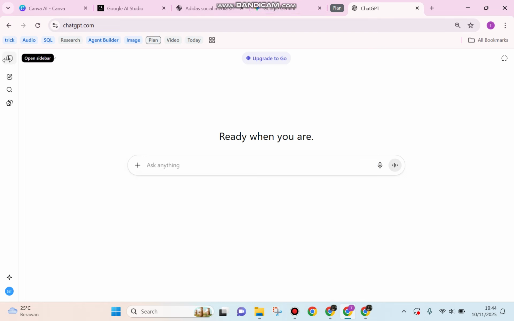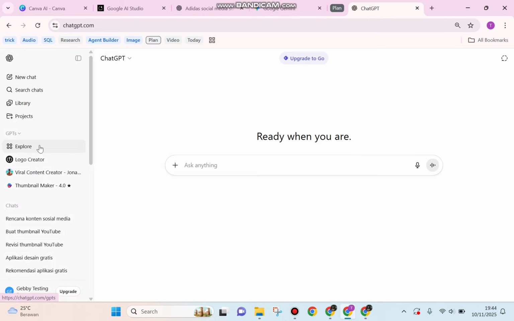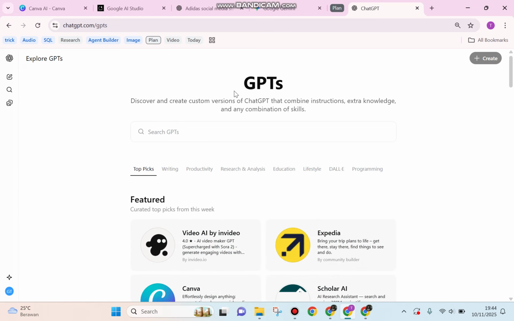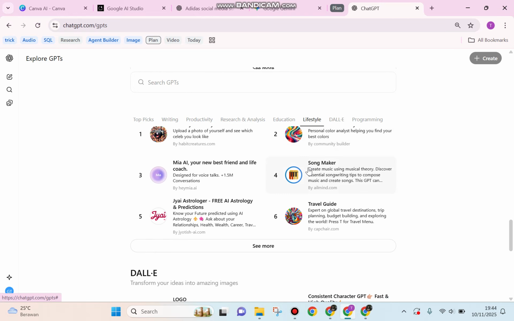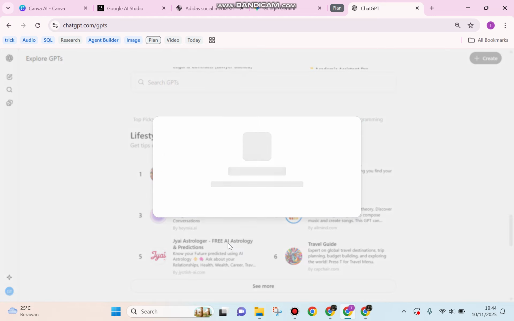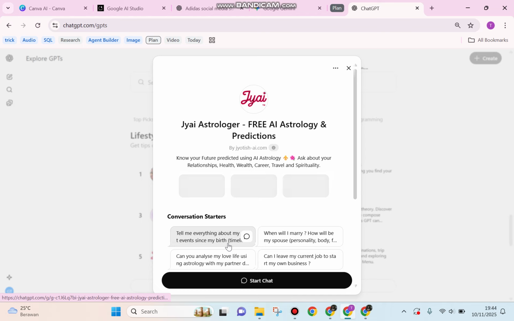After that, I will open the sidebar, and here I will go to Explore GPTs. So we will start to use another GPT over here, and the section that contains astrology is Lifestyle. You can go to Lifestyle, and after that you will find GI Astrologer, free AI astrology and prediction. This will be the astrological GPT that will help us, and let's have fun with it.